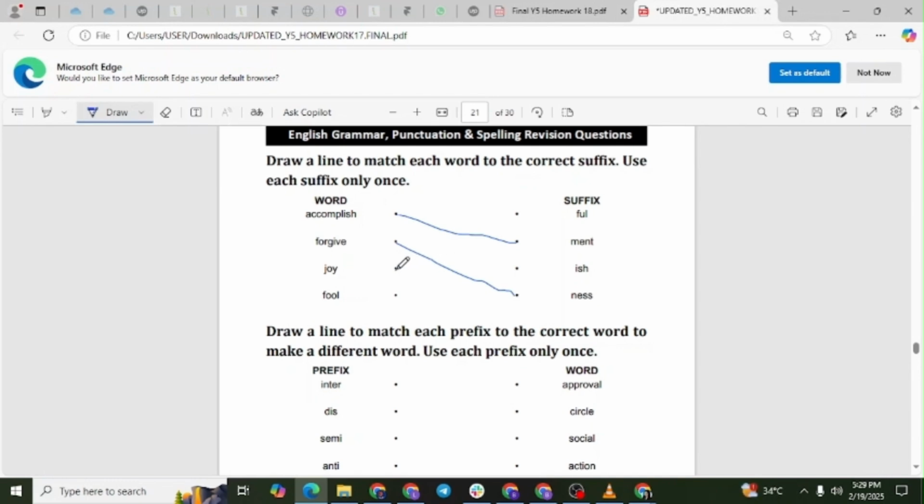The suffix -full means full of or characterized by. Adding -ful to joy produces joyful, meaning full of joy or exuding joy. Fool plus -ish equals foolish.